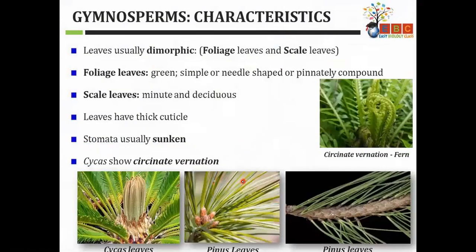Okay, so leaves are of two types. One is foliage leaf and the other is scale leaf. Scale leaves are the needle-like leaves, and they are very minute and they are deciduous, they fall down. And foliage leaves are green. They are also thin but needle-like, but they are actually thicker than the scale leaves. And they are pinnately compound.